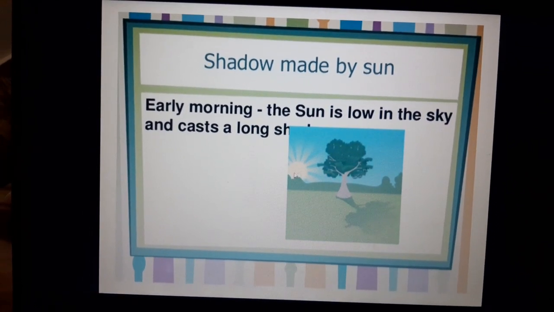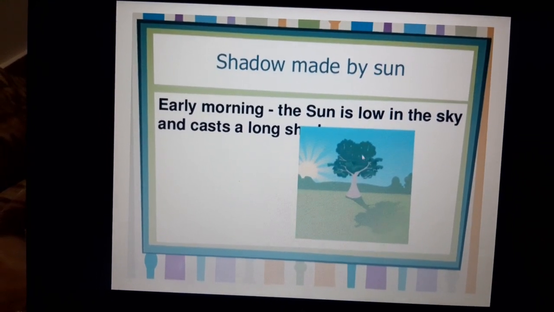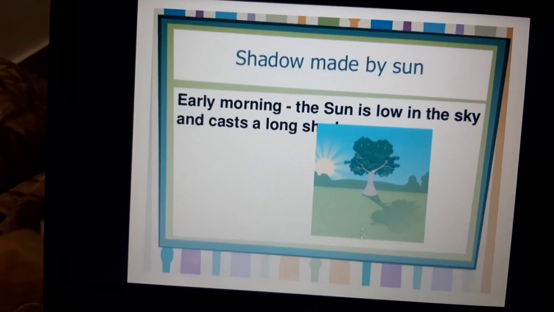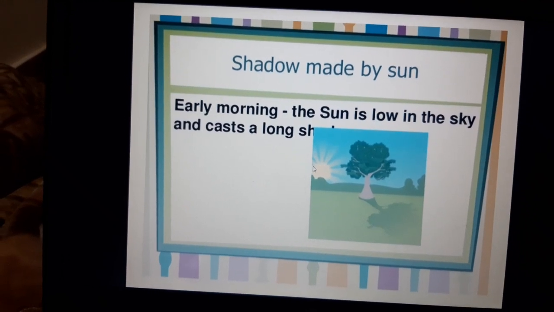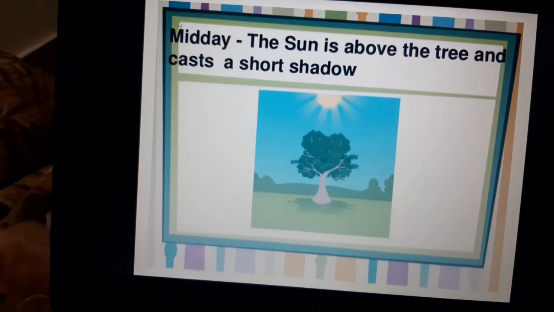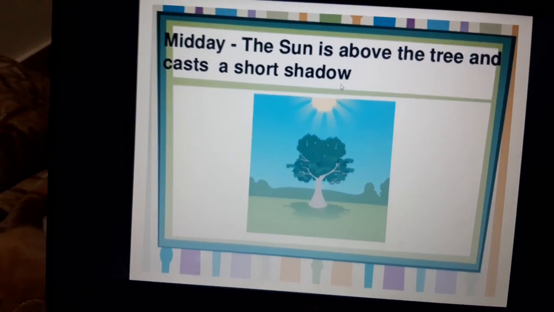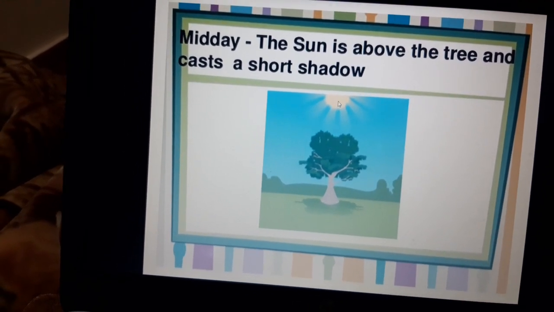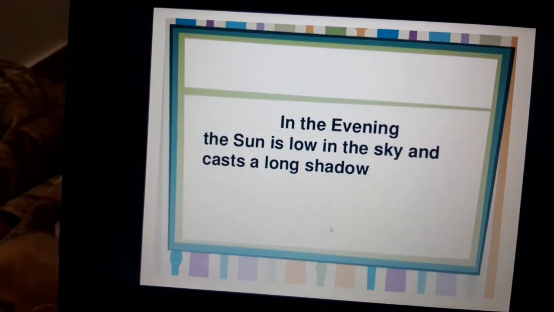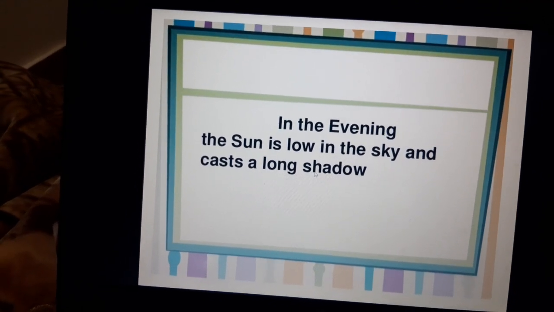Now you can see in this image the sun is just about to rise and this is the light source, this is the object, the tree, and this is the shadow of the tree. So the shadow of the tree is long because the sun is low. Next, at midday, you can see that the sun is above the tree and it casts a short shadow. This is the sun, which is the light source, this is the object and this is its shadow. The third one, which is explained over here, is in the evening, the sun is low in the sky and it casts a long shadow.